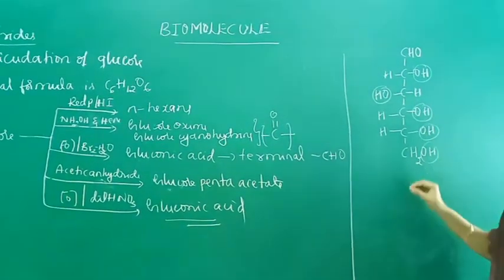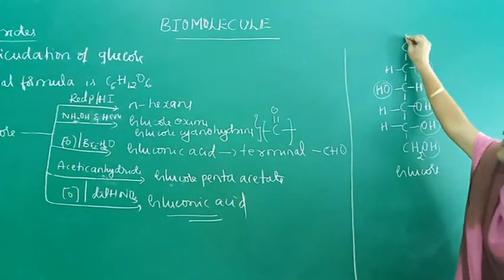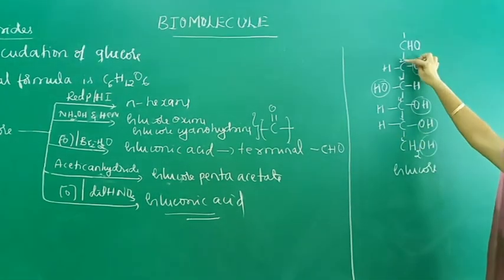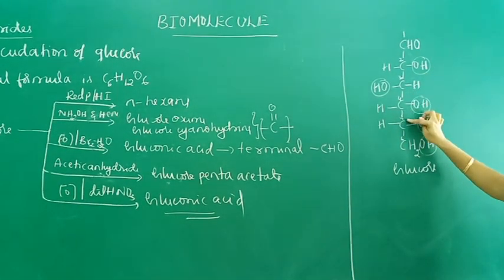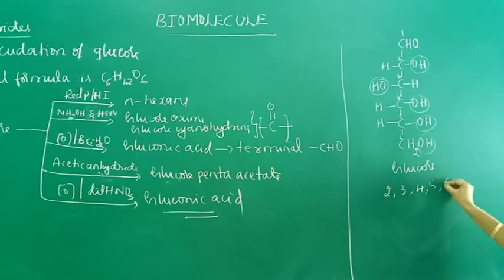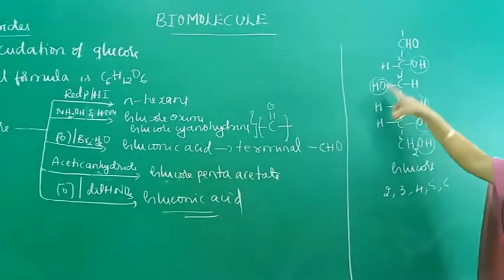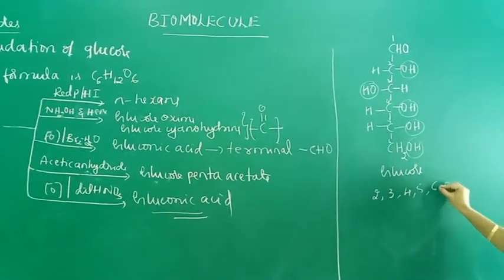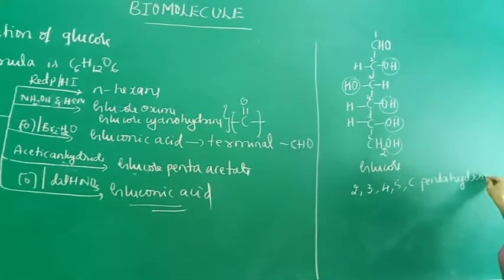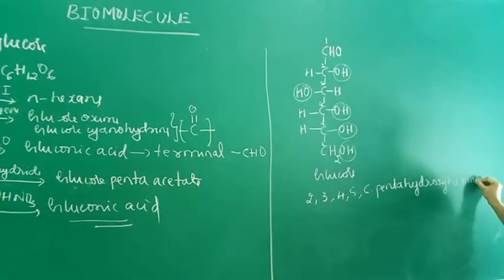The IUPAC name of glucose: numbering 1, 2, 3, 4, 5, 6, the positions 2, 3, 4, 5, 6 carry hydroxyl groups. There are 5 hydroxyl groups, so pentahydroxy.